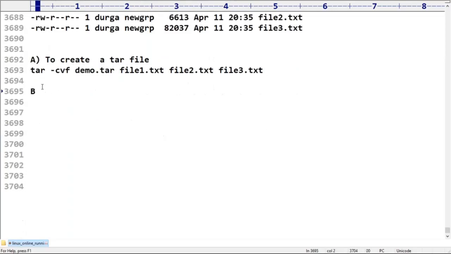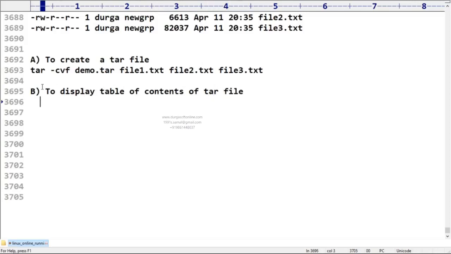How to display the table of contents of a tar file? What is the way, sir? Observe very carefully. To display the table of contents means, in the tar file, which files are there inside? I want to know.